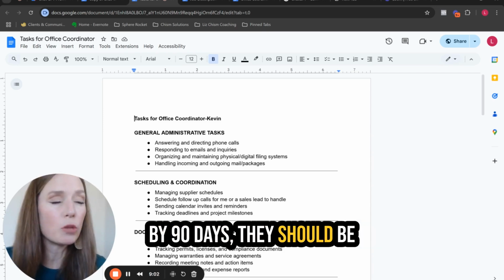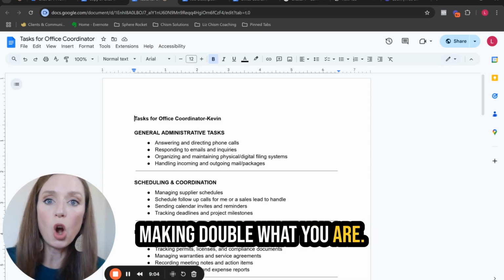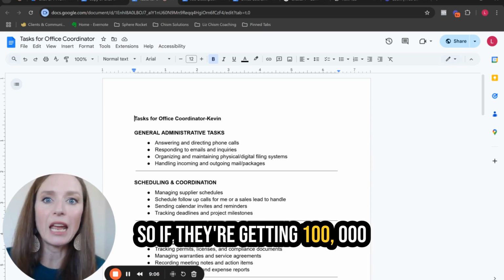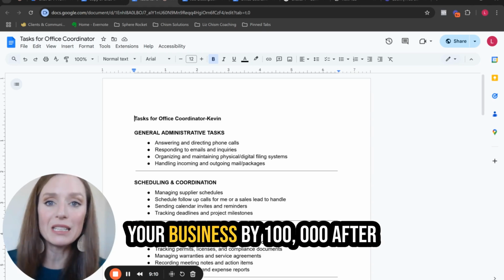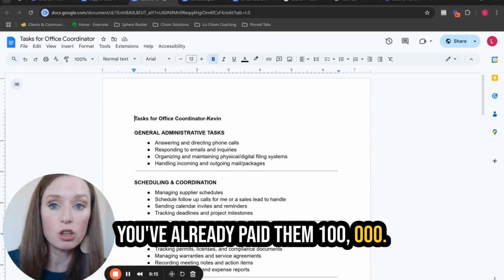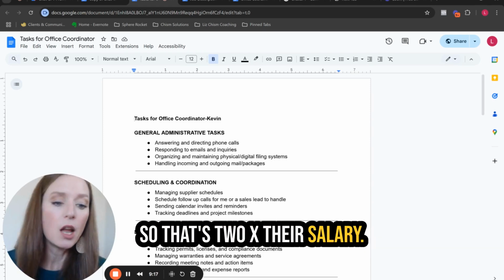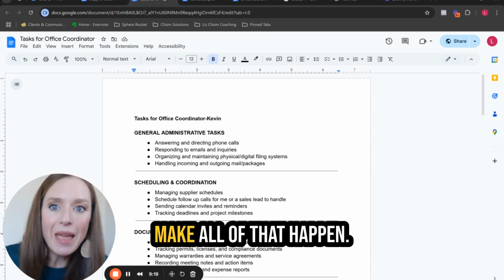By 90 days, they should be making double what you are paying them. So if they're getting a $100,000 salary, they should be able to grow your business by $100,000 after you've already paid them $100,000. So that's 2x their salary. Now we've got to go and make all of that happen.